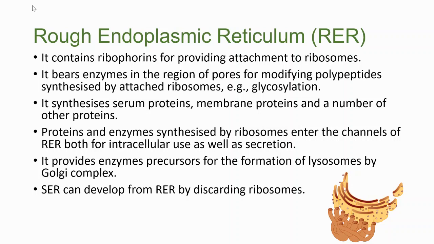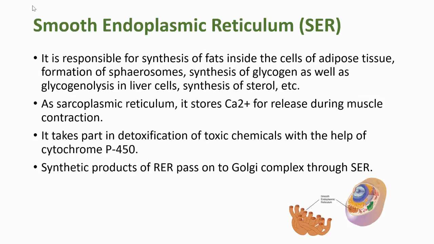SER, which means smooth endoplasmic reticulum, can develop from rough endoplasmic reticulum, RER, by discarding the ribosomes. Next, we come to smooth endoplasmic reticulum or SER. It is responsible for synthesis of fats inside the cells of adipose tissue, formation of spherosomes, synthesis of glycogen as well as glycogenolysis in the liver cell, synthesis of steroids, etc. In the sarcoplasmic reticulum it stores calcium for release during muscle contraction.